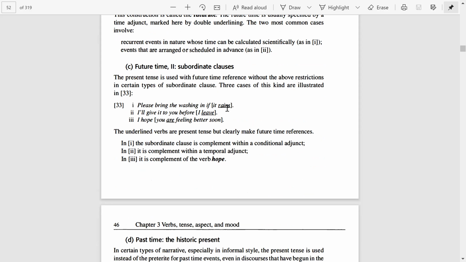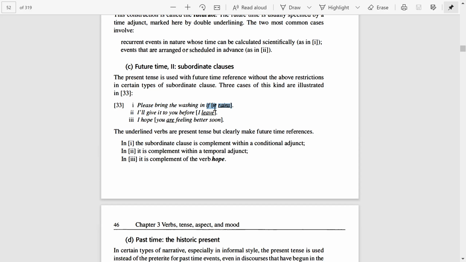So here present tense will be used, which will refer to future time, right? Please bring the washing in if it rains. In this example, we are using present tense here, it rains. If it rains is a subordinate clause.